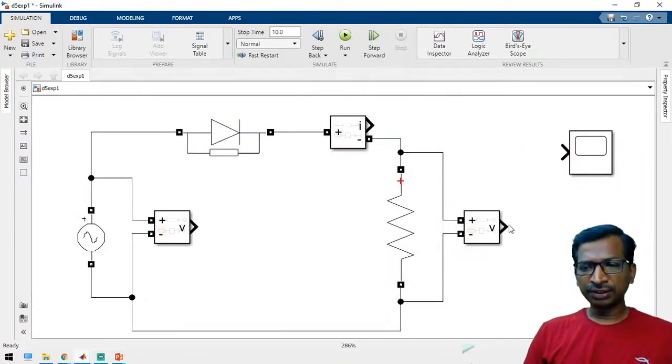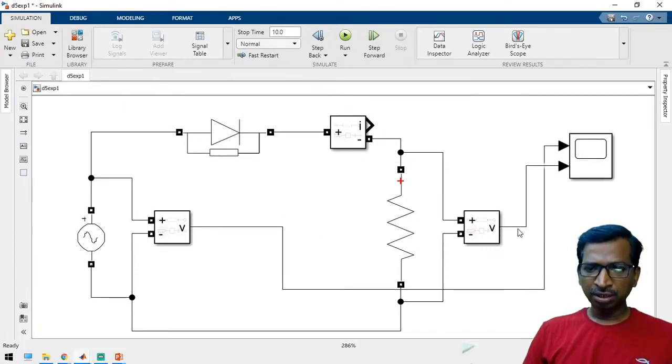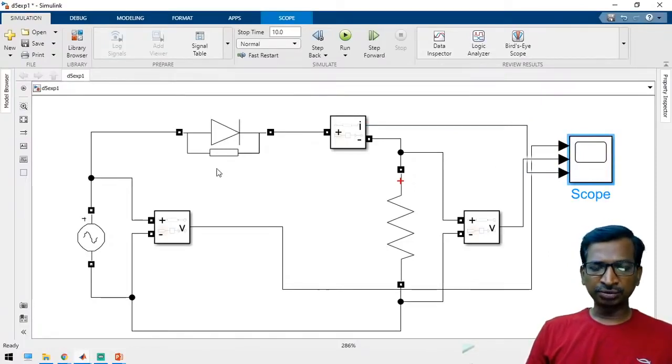Now first we have to verify the input voltage and output voltage, and similarly output current. So now we have applied 3 input signals. Just open the scope and change the parameters, so that we can view the output in a proper manner.